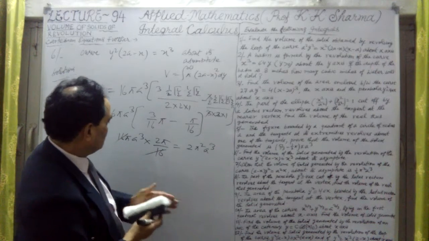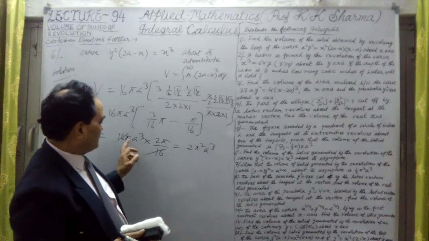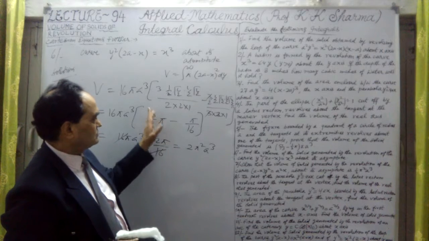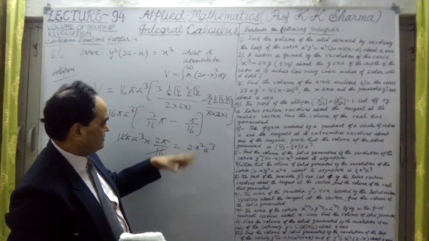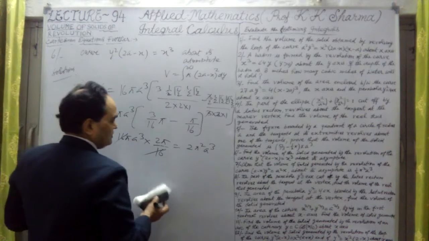Good. Very shortcut answer. So 2 into 2 pi is pi square into a cube. 16 cancelled out. This is 3 minus 1, that means 2 upon 16 pi. That value is 16 cancelled out. That is the point. This is the final answer.